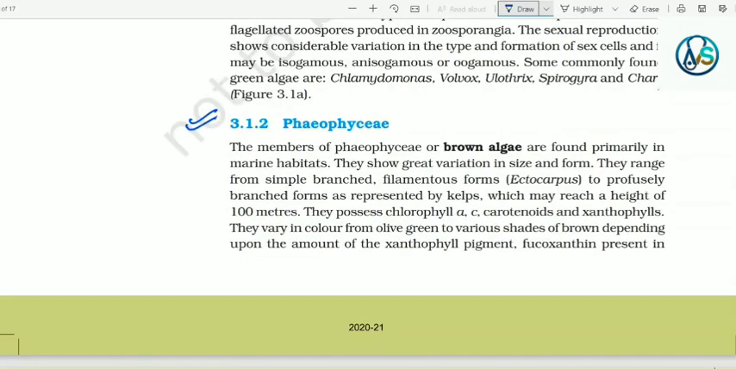3.1.2 Phaeophyceae. The members of the Phaeophyceae or brown algae are found primarily in marine habitats. They show great variation in size and form. They range from simple branched filamentous form, that is Ectocarpus, to profusely branched forms as represented by kelps, which may reach a height of 100 meters. They possess chlorophyll a, c, carotenoids and xanthophylls. They vary in color from olive green to various shades of brown depending upon the amount of the xanthophyll pigment, fucoxanthin,